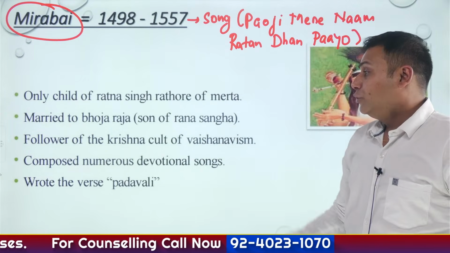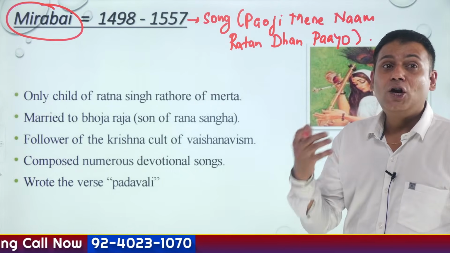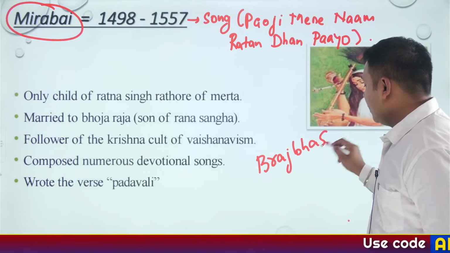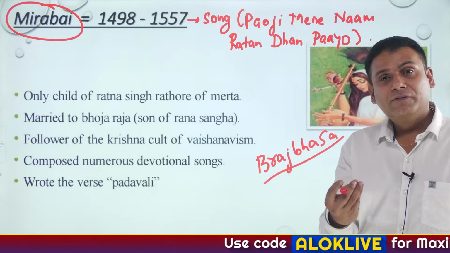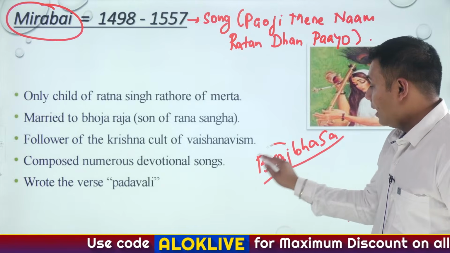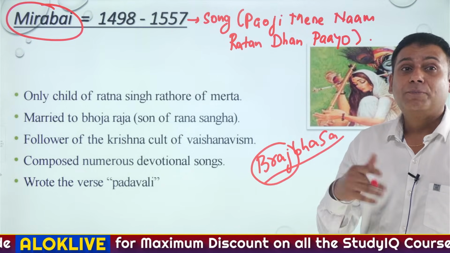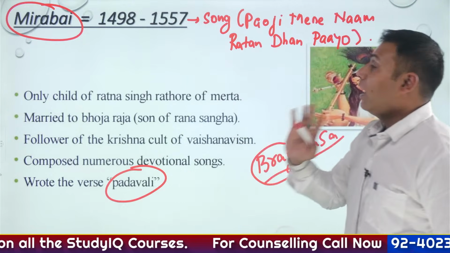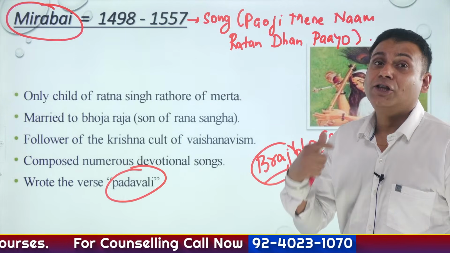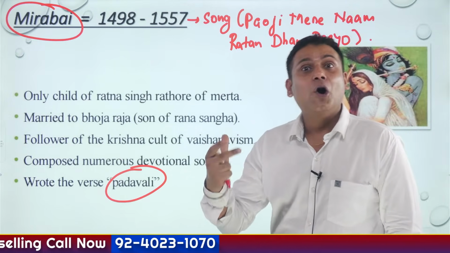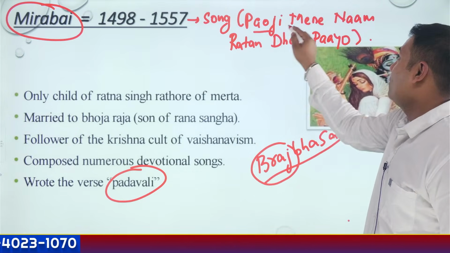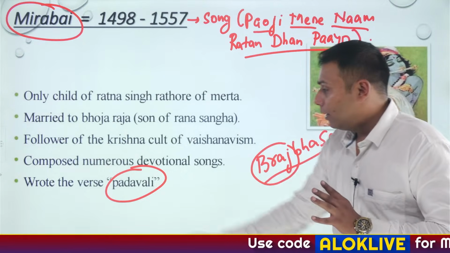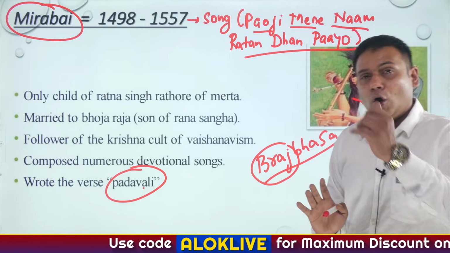Specifically speaking, the majority of the verses composed by Mirabai are in the local Braj Bhasha. If you visit Mathura and Vrindavan, you will observe that the language spoken in that region is Braj. Hence, the majority of her verses are in Braj Bhasha. The verses associated with Mirabai are Padavali. Another important work associated with Mirabai is a song, you can say a kirtan or a bhajan, referred to as Payo ji maine naam ratan dhan payo. So just remember the most important one, Padavali. Is that clear?